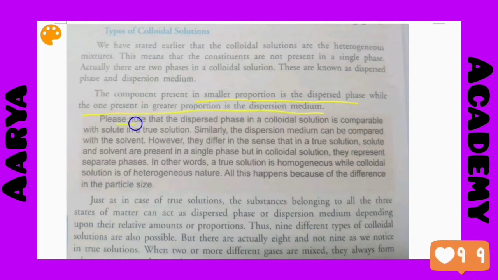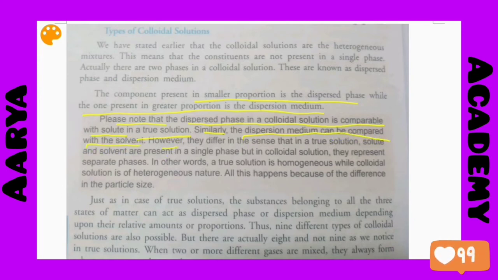Please note that the dispersed phase in a colloidal solution is comparable with solute in a true solution. Similarly, the dispersion medium can be compared with the solvent.